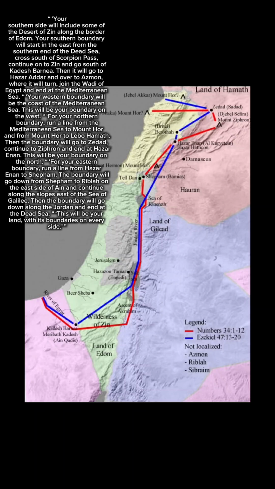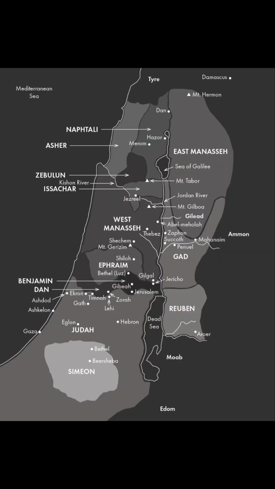For your northern boundary, run a line from the Mediterranean Sea to Mount Hor, and from Mount Hor to Lebo Hamath. Then the boundary will go to Zedad, continue to Ziphron, and end at Hazar Enon. This will be your boundary on the north.